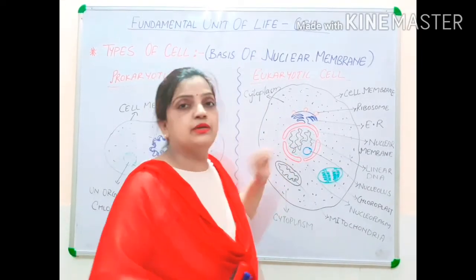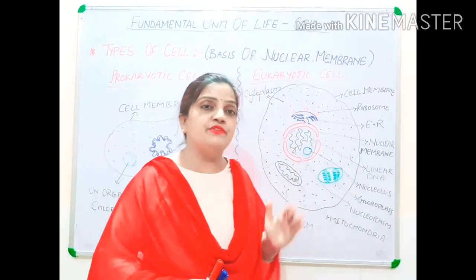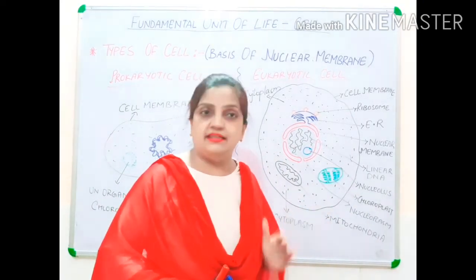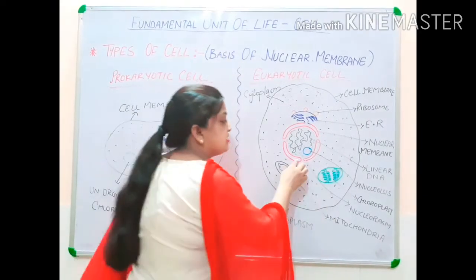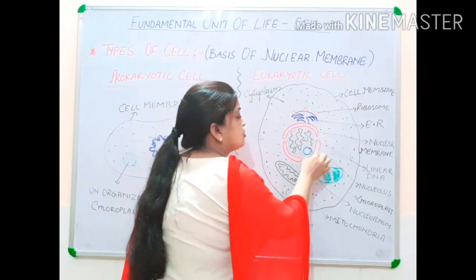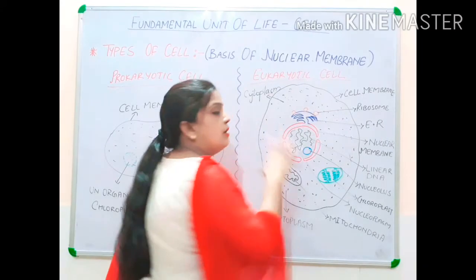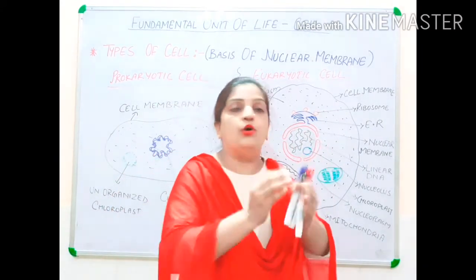So if the nucleus is having nuclear membrane, then the type of cell is eukaryotic cell. It means that this wall, this outer boundary is called nuclear membrane. The nucleus is well protected by a wall.